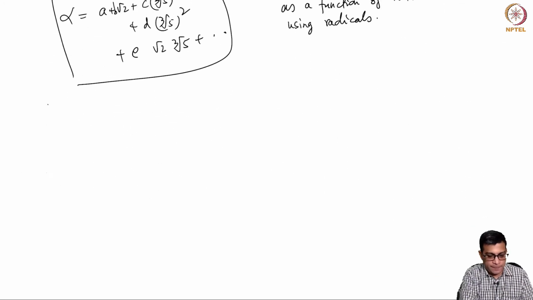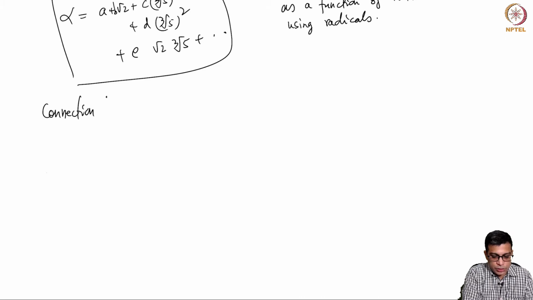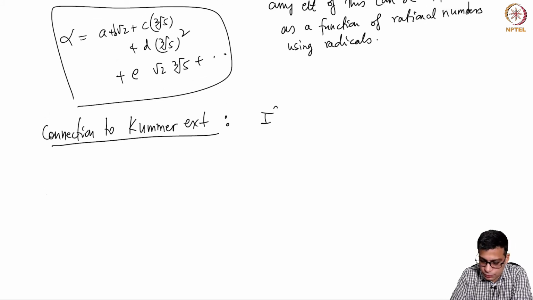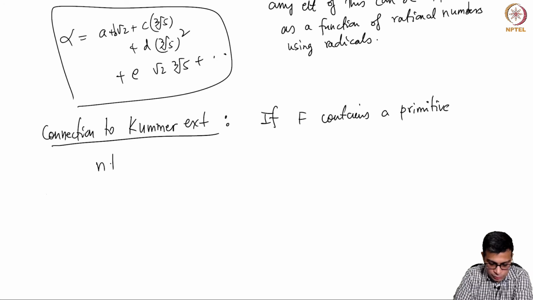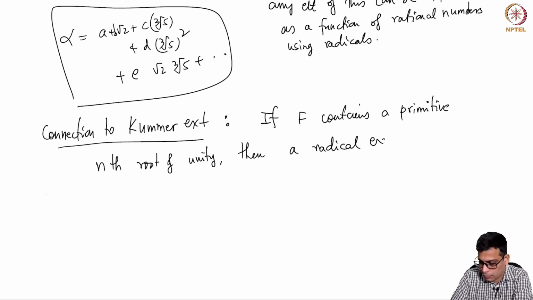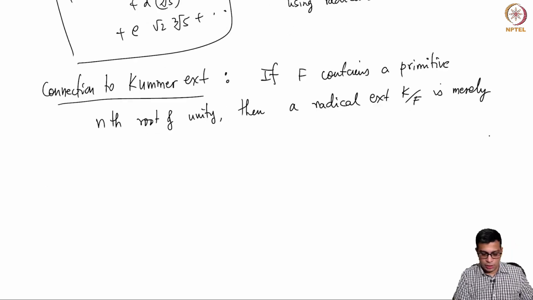Okay, let me quickly tell you how to connect this to Kummer extensions. If F contains a primitive nth root of unity, then a radical extension is merely, or simply, a Kummer extension.